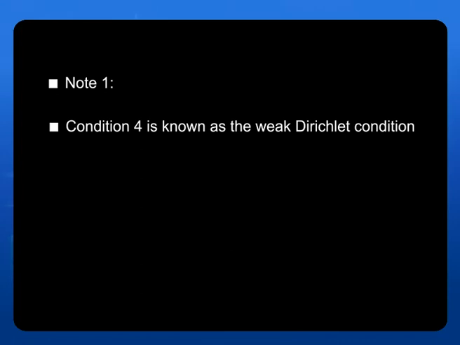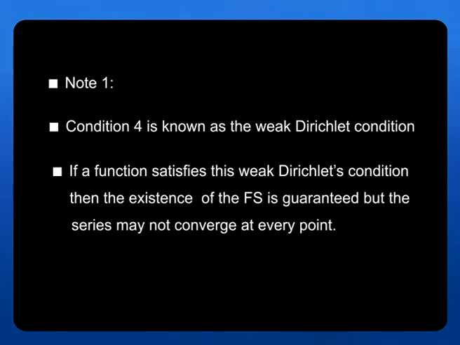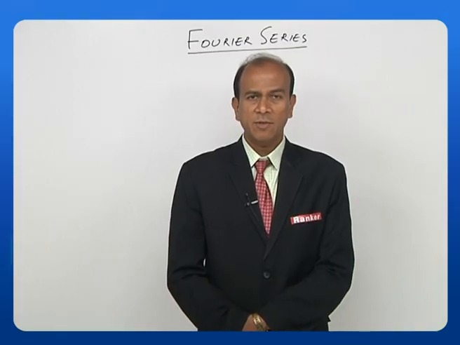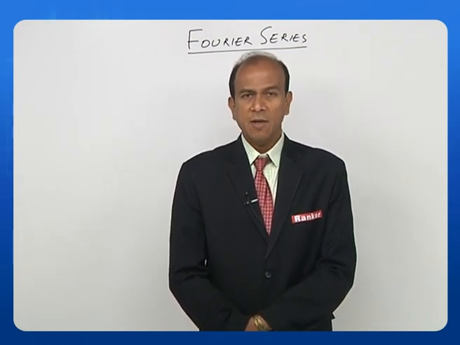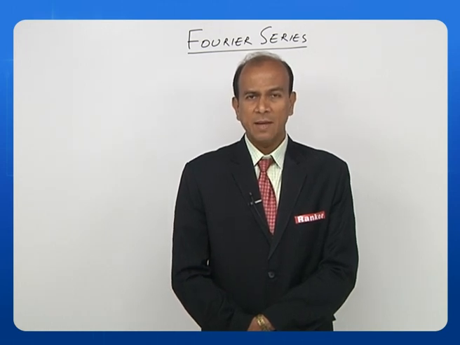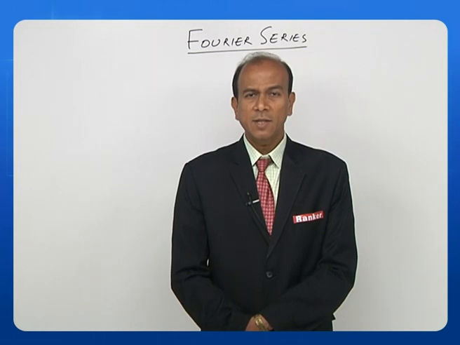That means if it is absolutely integrable, that means the value is less than infinity, it is called a weak Dirichlet condition. What do you mean by weak? It means if a function satisfies this weak Dirichlet condition, then the existence of the Fourier series is guaranteed, but the series may not converge at every point. So this is what I was saying since the beginning: when I have a condition which is weak, Fourier series existence is guaranteed, whereas the convergence is not guaranteed.